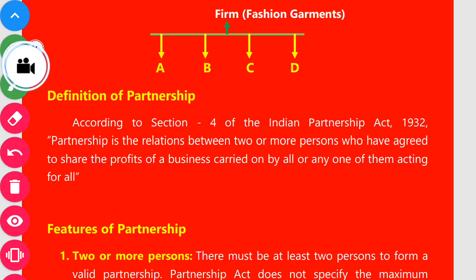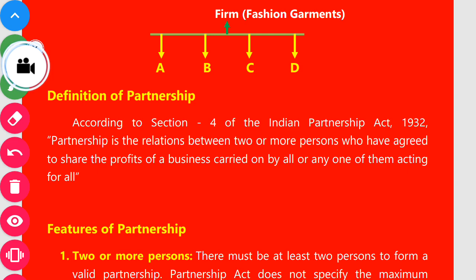Partnership is the relationship between two or more persons, minimum two or maybe more, who have agreed to share the profits of a business carried on by all or any of them acting for all. That is the definition. You have to learn it in the same words. We cannot change the definition. Is it clear? I hope you understood the meaning and the definition. What is the difference between the meaning and a definition? Is it clear to all?